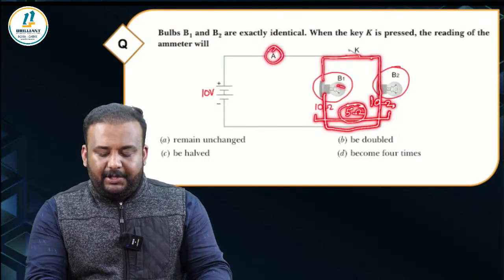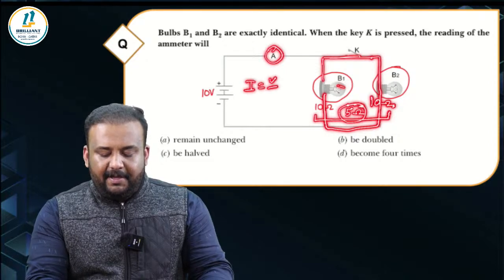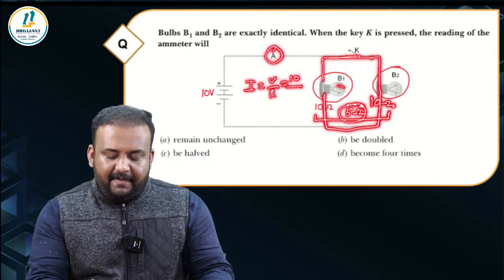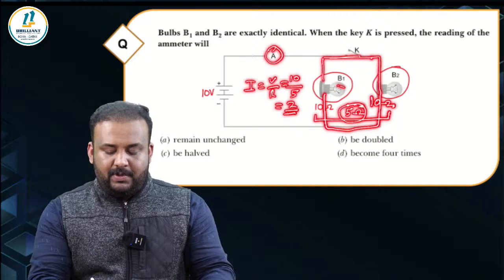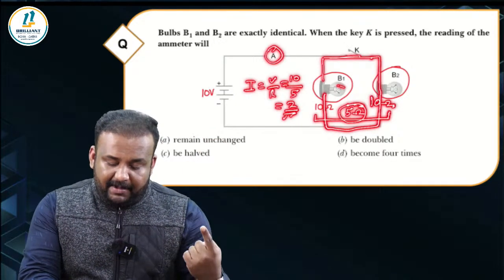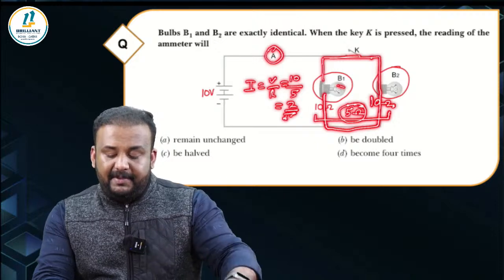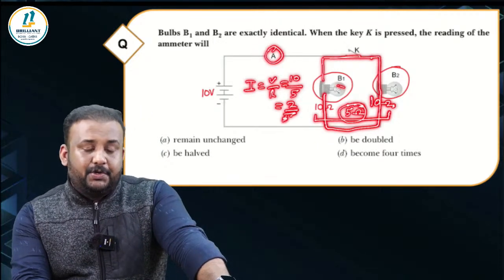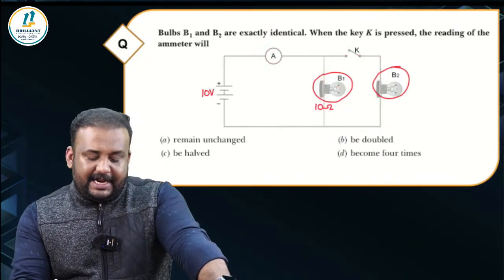So what will be the total current flowing through this now? I is equal to V by the total resistance, which is 10 divided by 5, that is 2. So when the first bulb was there, there is 1 ampere current flowing. Now when the second bulb is there, there is 2 ampere current flowing. So what is the right choice?